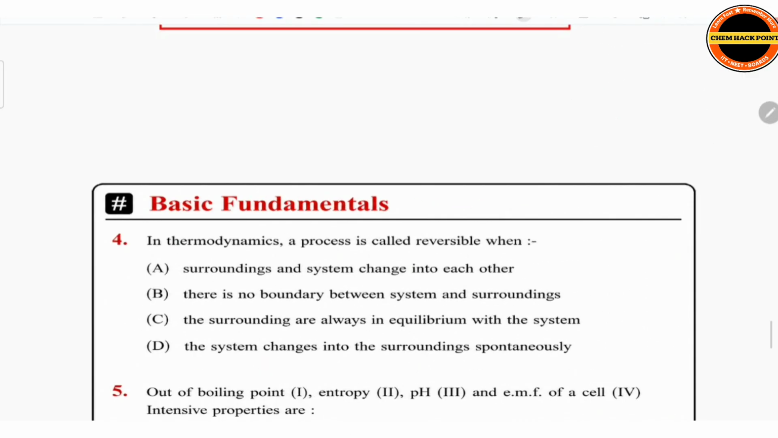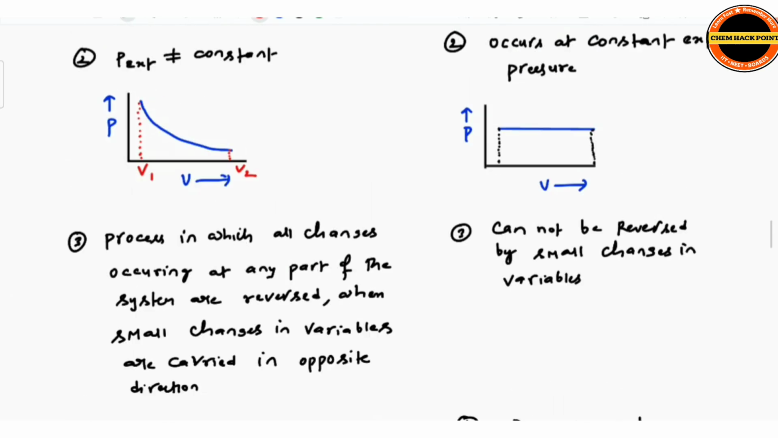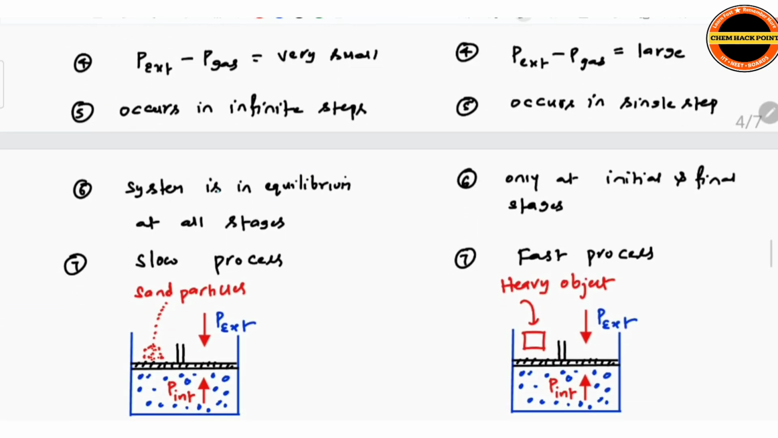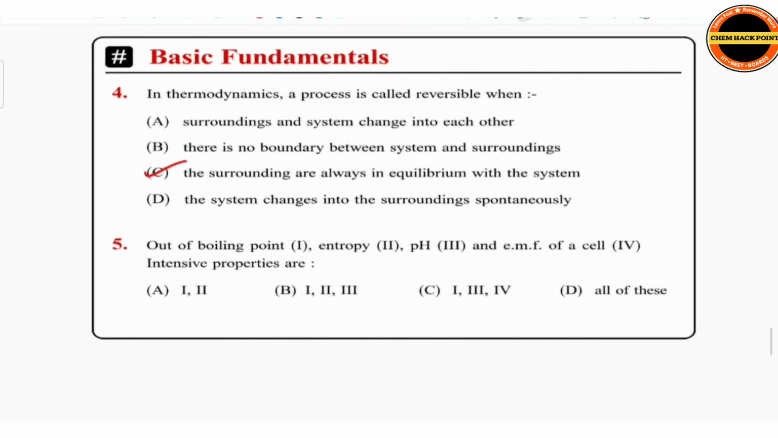See some fundamental questions here. Basic fundamental questions are important. You should be clear on such questions before entering into further important calculation based topics. Now, in thermodynamics, a process is called reversible when the surroundings and system change into each other. There is no boundary between system and surroundings. The surroundings are always in equilibrium with the system. Yes, we already studied that just now. In a reversible process, the system is in equilibrium at all stages. Equilibrium with what? Equilibrium with the surroundings at all stages. So that is why it is correct.